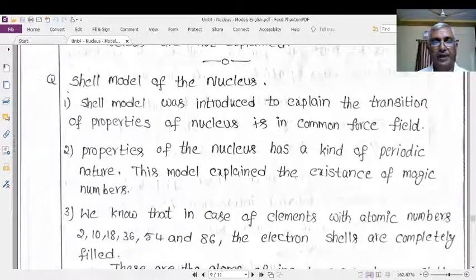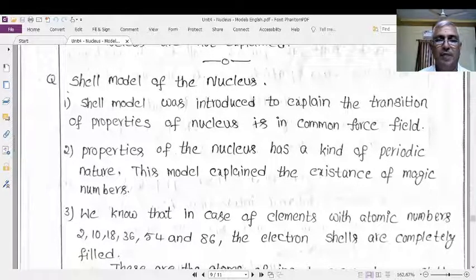Now, what are the main points of the nuclear shell model? What is a shell model? The nucleus also consists of discrete shells for each and every nucleon.